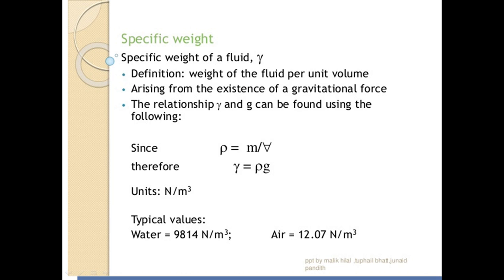Next, come to the second property, that is specific weight. Specific weight is defined as the ratio of weight by volume. It is denoted by w or in some cases gamma. It is also defined as the product of density and gravity. The SI unit for specific weight is Newton per meter cube. The specific weight of water is 9814 Newton per meter cube.